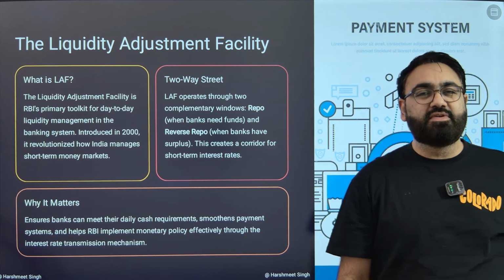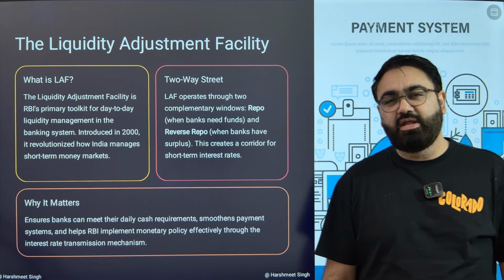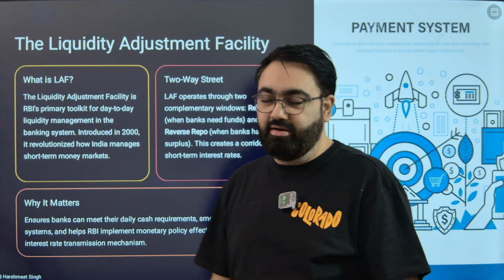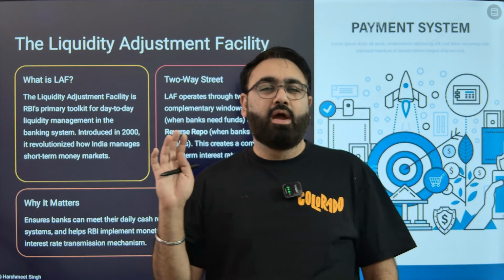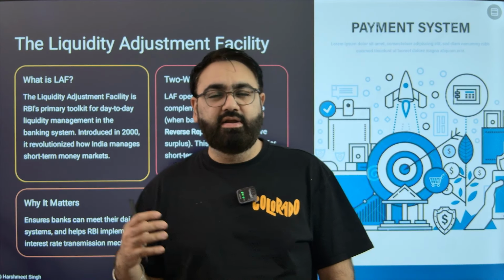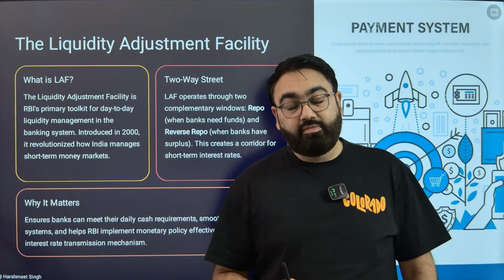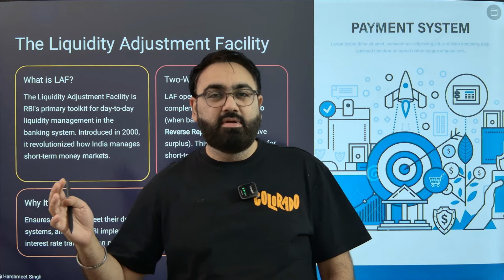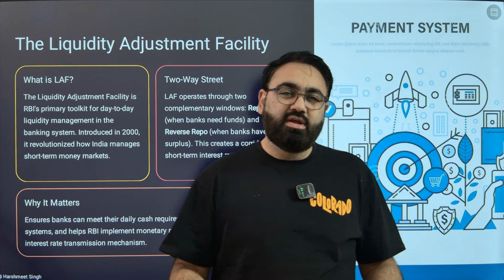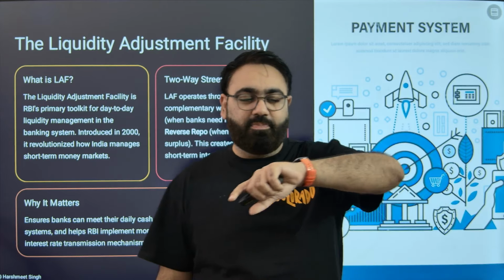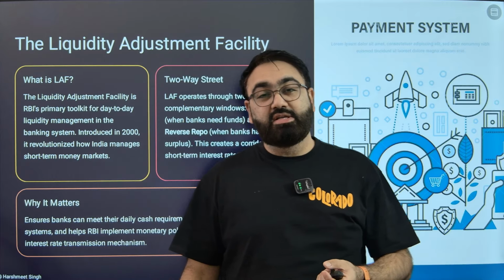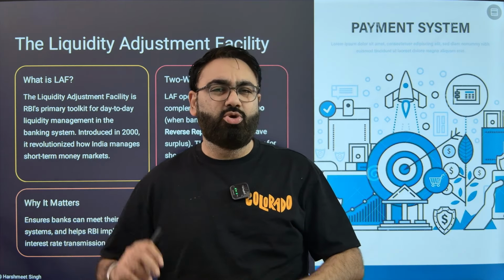This is RBI's way of determining how much money the banks will have in their hand. Understand this simple economics. How much money the banks have in their hand determines a lot in the economy. If the banks have a lot of money with them, it's a waste of their resource. How do the banks earn? They give you a loan and the interest that you pay to them is their earning. So it is in the interest of the banks to give as much loan as possible.